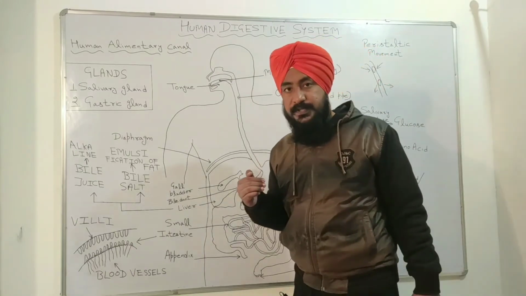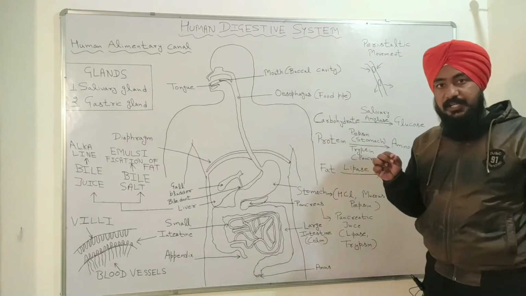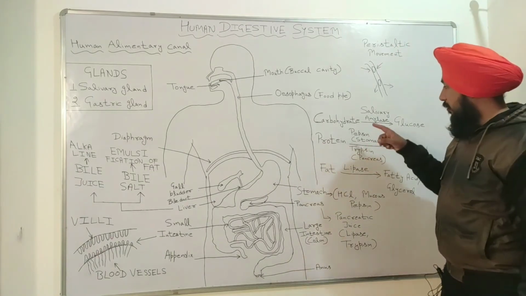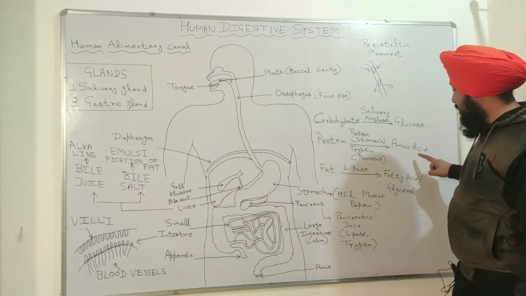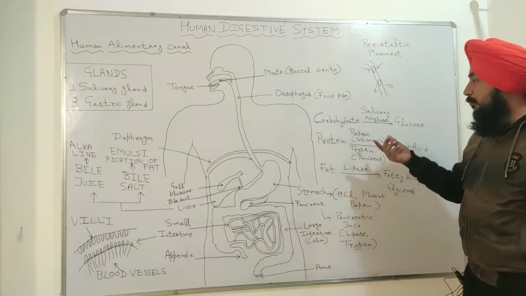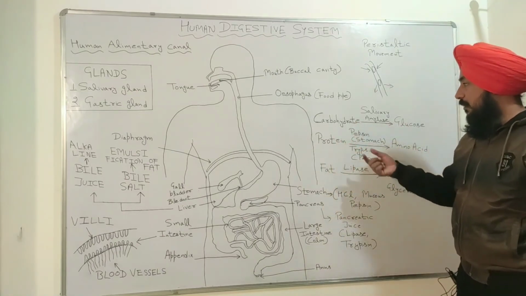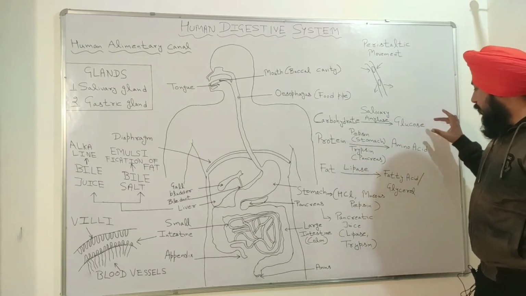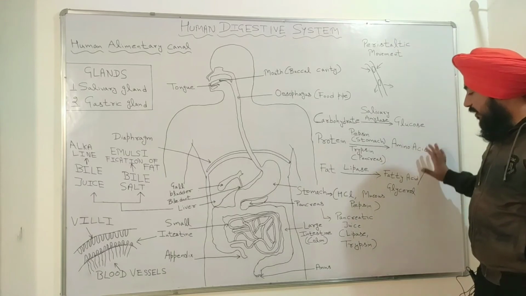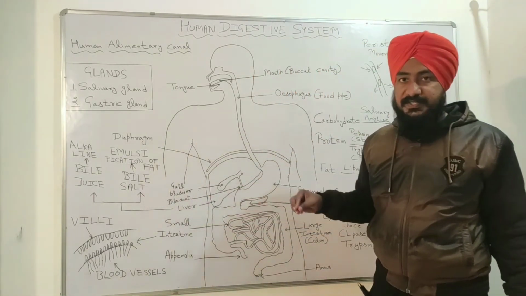These villi increase the surface area for the absorption of glucose, amino acid, fatty acid or glycerol, which are converted from carbohydrate, protein or fat. So all these three components are absorbed by the villi in the small intestine.